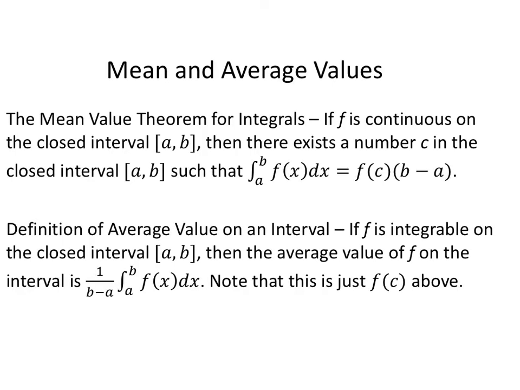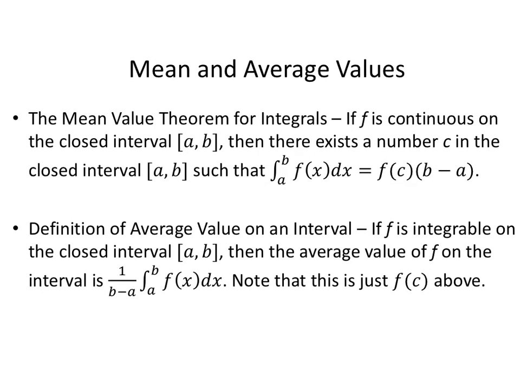So what are these? Let's make this so you can read the whole screen. The mean value theorem for integrals states, if f is continuous on the closed interval from a to b, then there exists a number c in the closed interval such that the integral from a to b of f of x dx is equal to f of c times b minus a. What the heck does that mean?